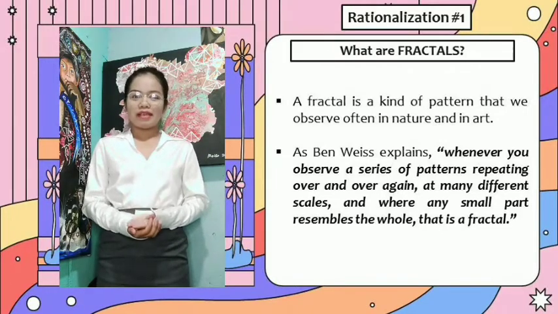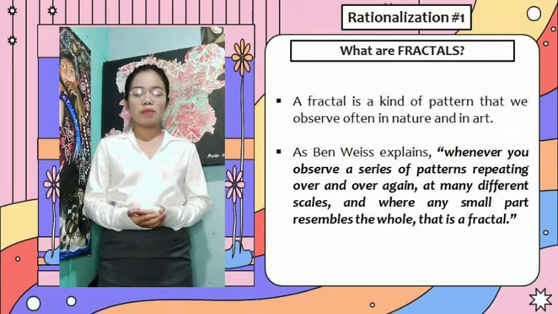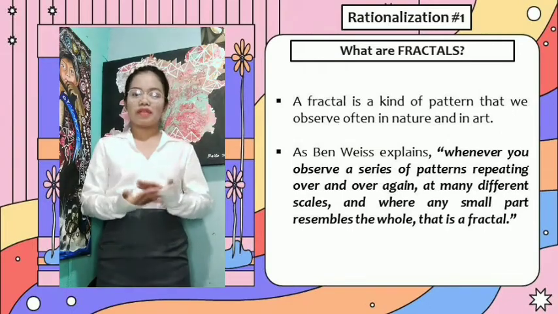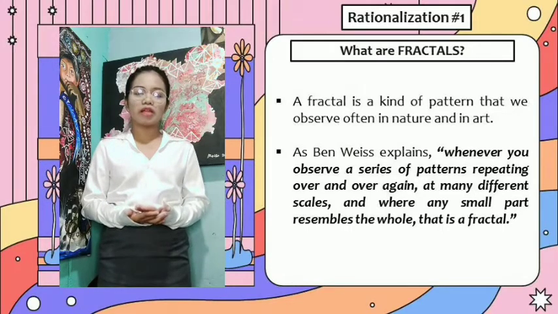What are fractals? A fractal is a kind of pattern that we observed often in nature and in art. As Ben Weiss explains, whenever you observe a series of patterns repeating over and over again at many different scales where any small part resembles the whole, that is a fractal.